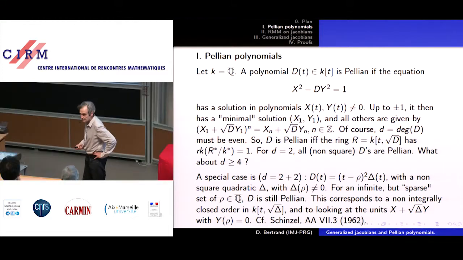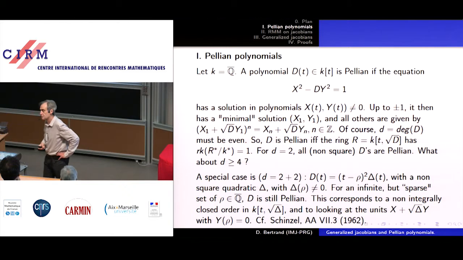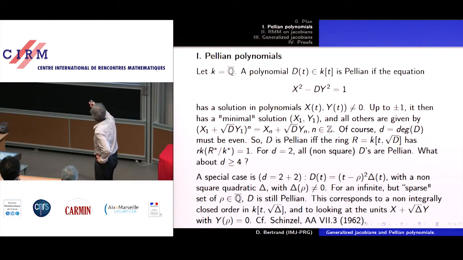And if it does have one, then the story is exactly the same as in number theory. So all solutions up to signs are given by the power of a minimal one. In other words, the group of solutions has rank 1. And this group is just the units of the quadratic ring written here.